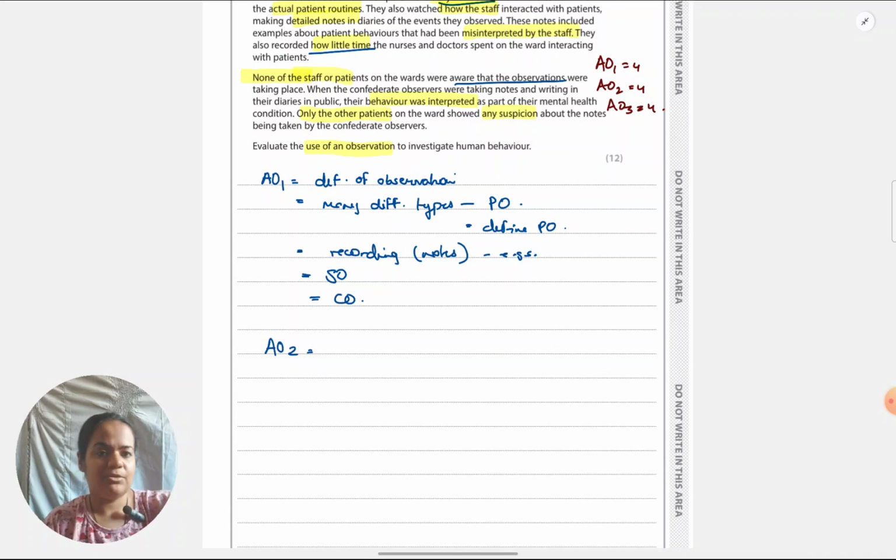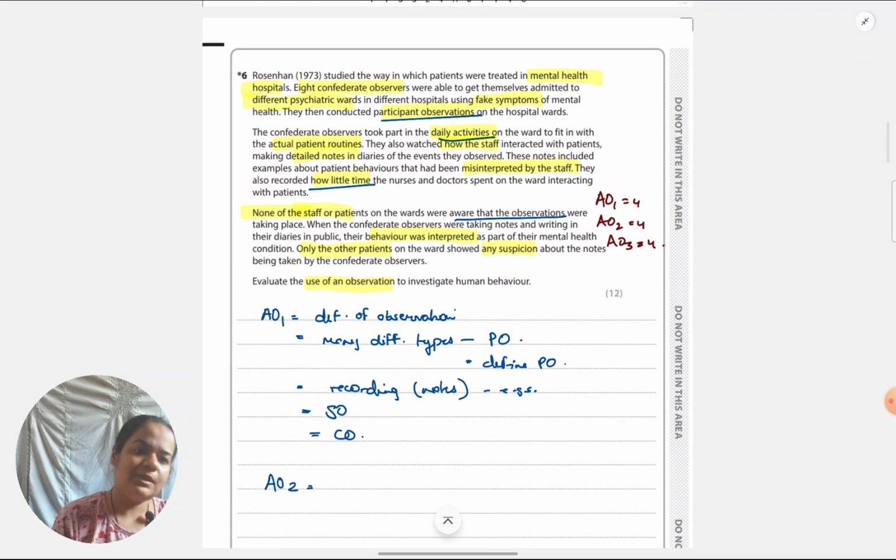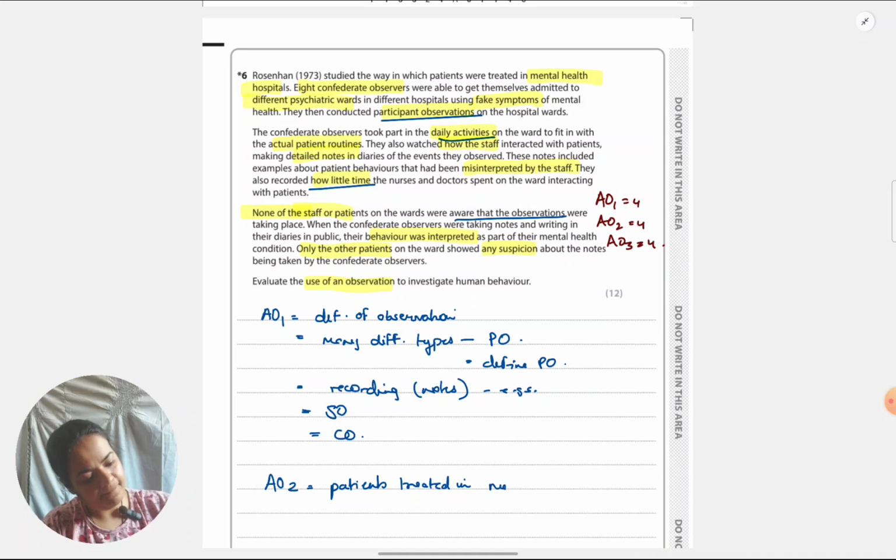So first I've mentioned generally observation. So in AO2 I can specify that in this case what is being observed. What is being observed is how patients are treated in mental health hospitals. Next I have specified participant observation.